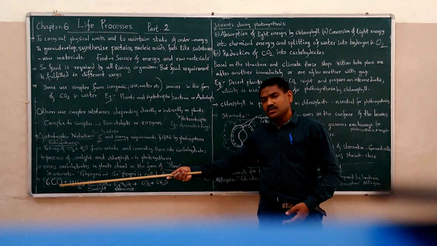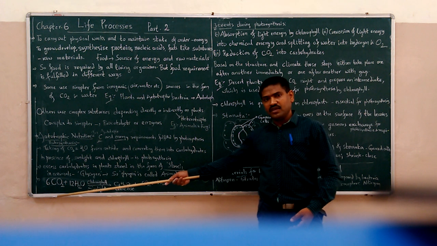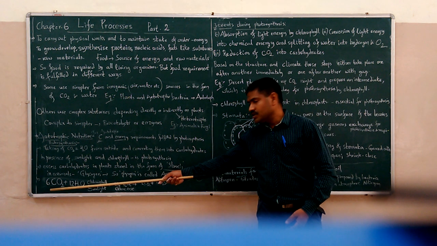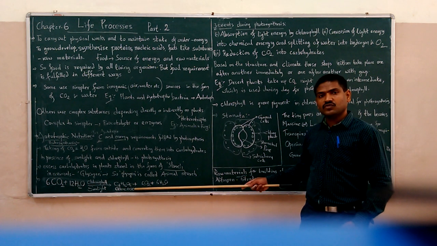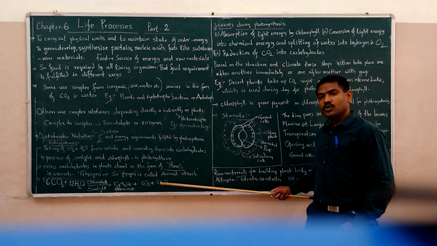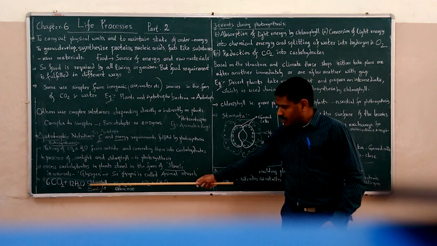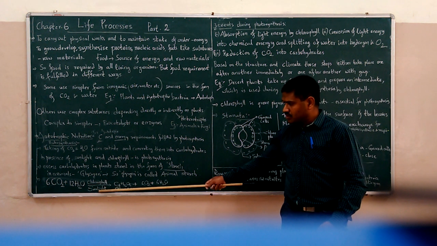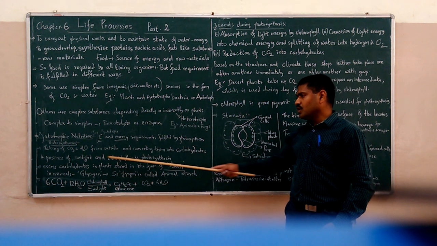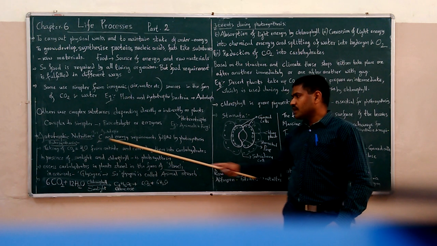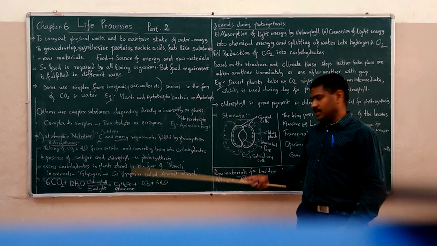If you put the entire photosynthetic process in the form of an equation, you can write it like this: 6CO2 + 12H2O gives rise to C6H12O6 + 6O2 + 6H2O. Here on that reaction you can show chlorophyll and sunlight, because in the presence of chlorophyll and sunlight the conversion of carbon dioxide and water into carbohydrates is taking place.